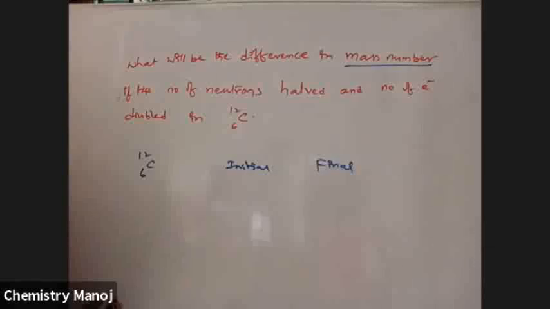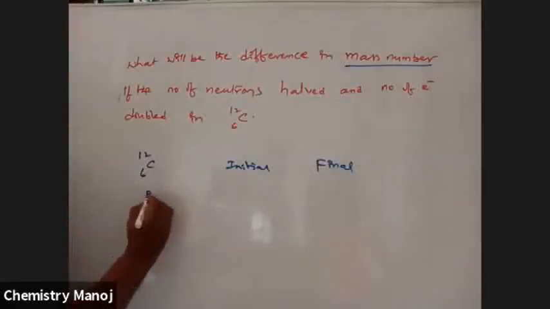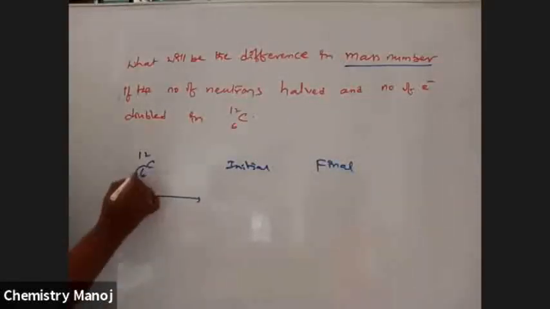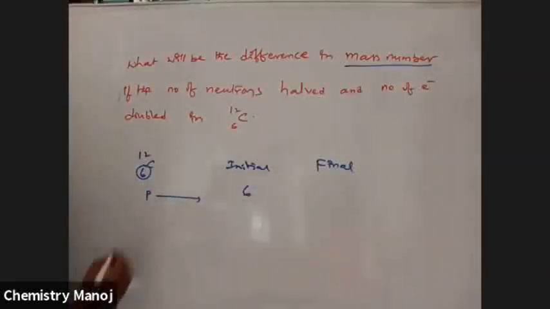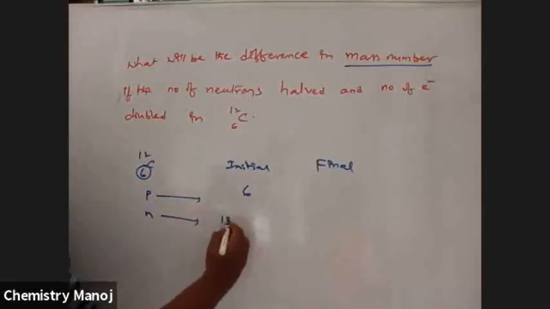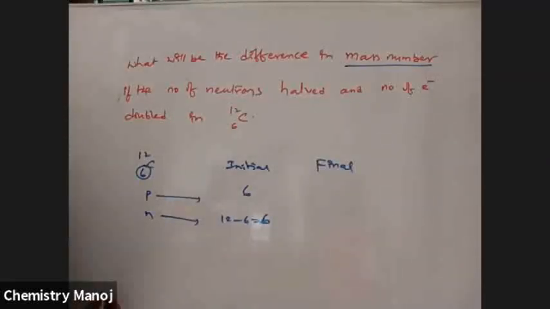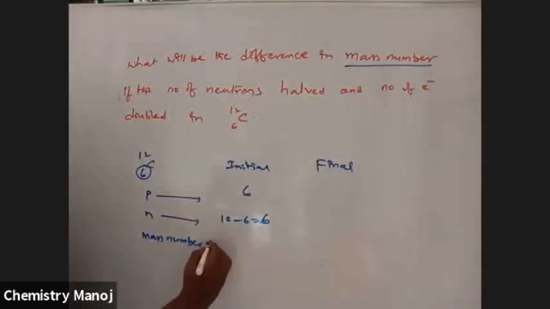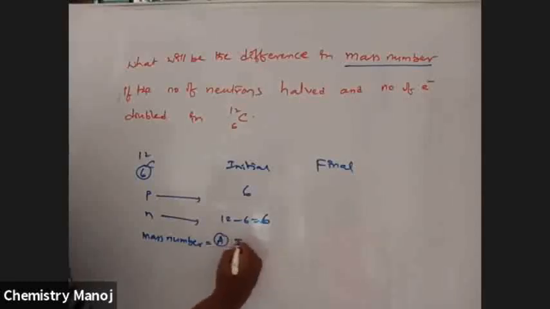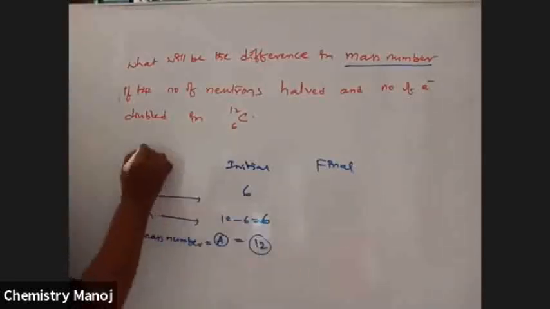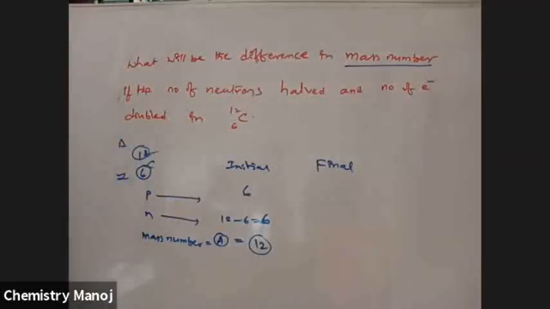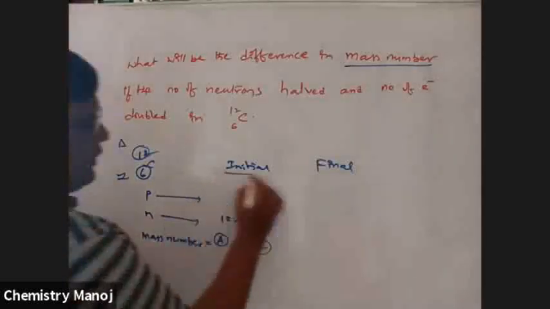Try to write. Initially, protons is equal to 6 and neutrons 12 minus 6, that is 6. Next, mass number A is equal to 12; this is A, this is Z. Next, final case.